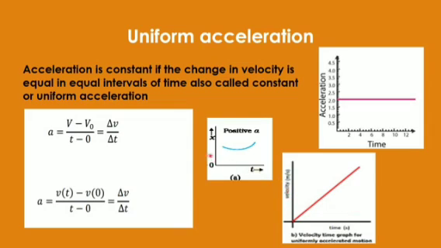Similarly, if I want to draw the position-time graph, then you see the slope of the position-time graph will be changing by equal amounts. Then this graph will come like this, which is saying about uniform positive acceleration. As I have said, acceleration is change in velocity upon change in time, so I can write it as delta v upon delta t. If the change in velocity is equal in equal intervals of time, then I will say that it has constant or uniform acceleration.